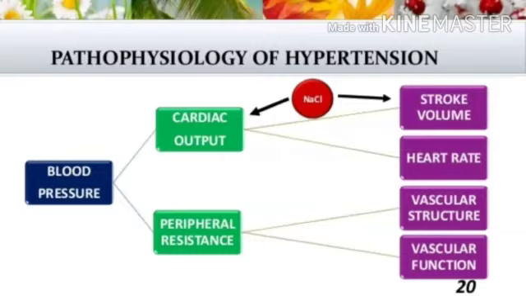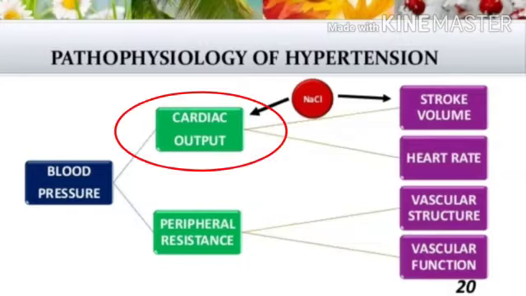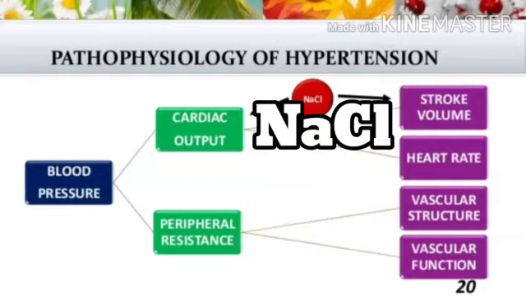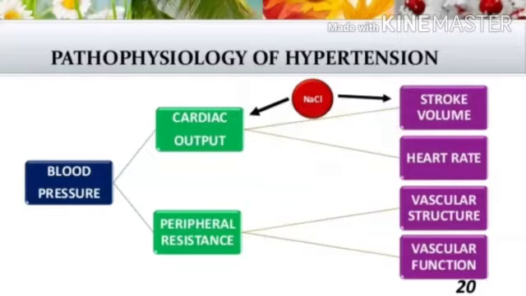Then we are discussing the pathology of hypertension. Two main factors in the pathology of blood pressure and hypertension: first, cardiac output, and second, peripheral resistance. Cardiac output: when NaCl and other electrolytes increase, then stroke volume and heart rate also increase, which leads to hypertension.